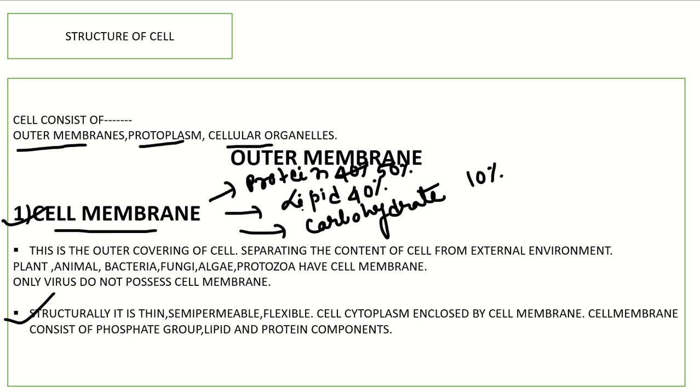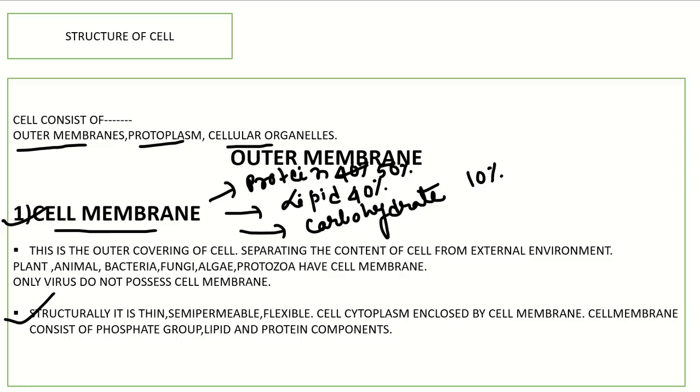So the cell membrane is very thin, semi-permeable and flexible in nature. It encloses, it surrounds the protoplasm or cytoplasm, which is nothing but the fluid part. So this is the structure of the cell membrane.